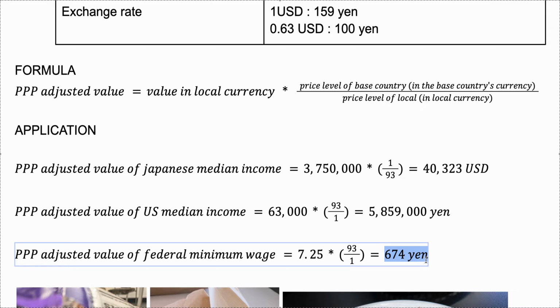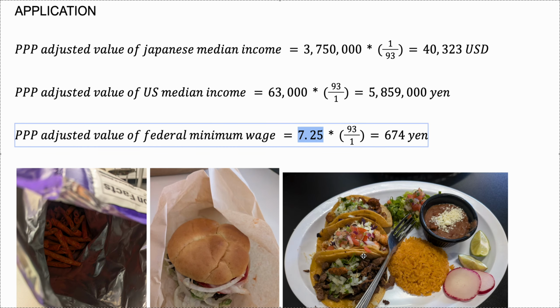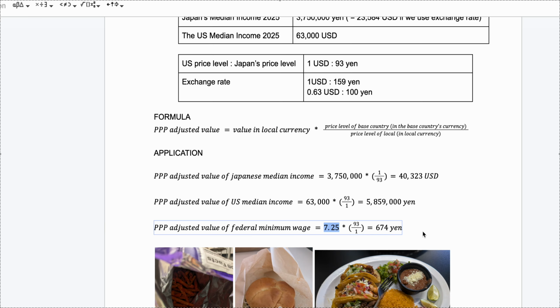So it's crazy. Although people in the U.S. are earning more, as we just found out, their minimum wage is lower than that in Japan. However, a lot of states in the U.S. have higher state minimum wage than $7.25. So it's a bit tricky, but we can kind of tell that it's very, very low. And yeah, we can do this to find other things.